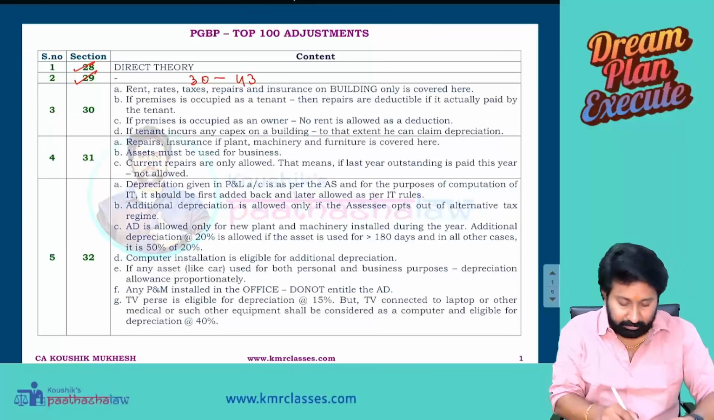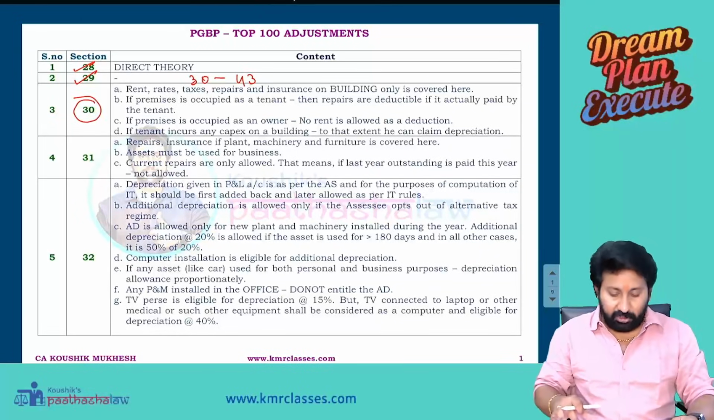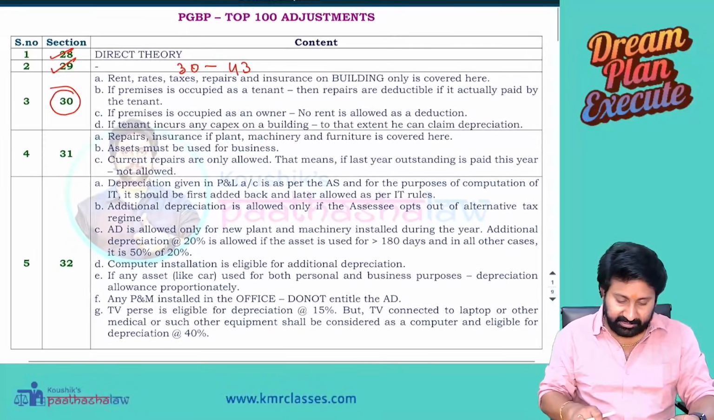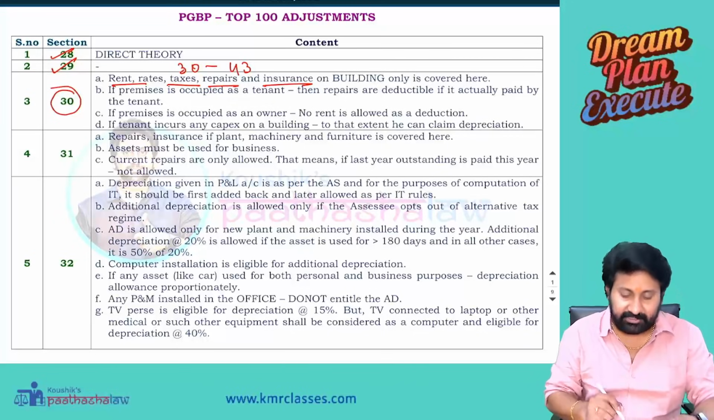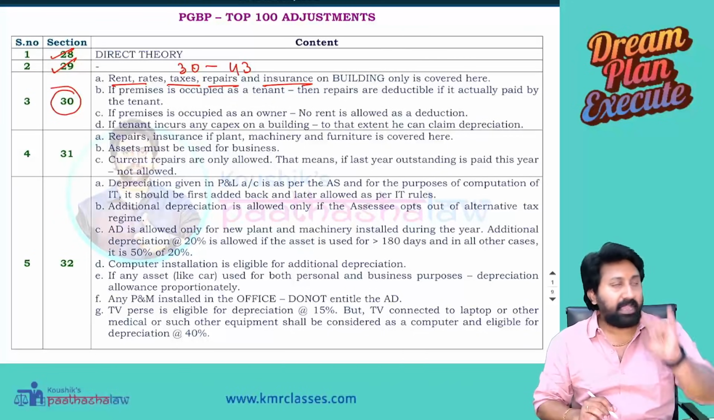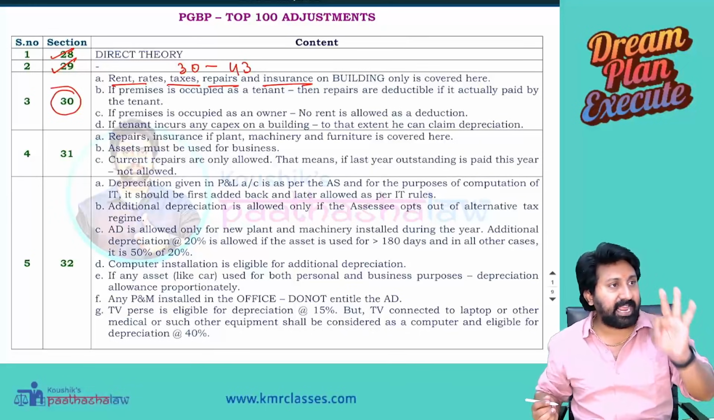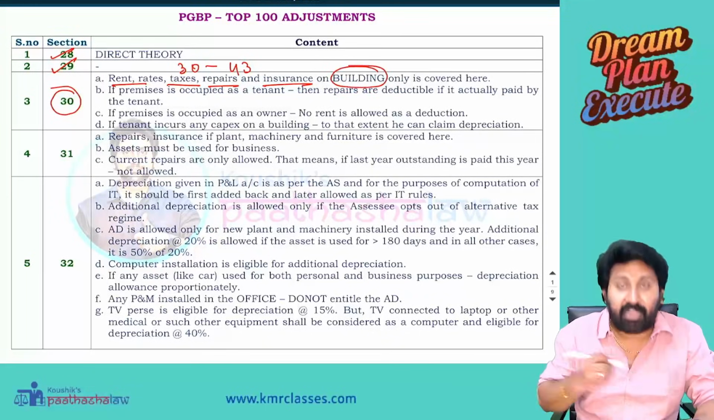Next, 30. Now comes the main part. From here, your adjustments will begin. Let's start. What is this? Let us see. Rent, rates, taxes, repairs and insurance. Okay, there are 5 things covered. Rent, rates, taxes, insurance and repairs. On what? Building is the only thing covered here.